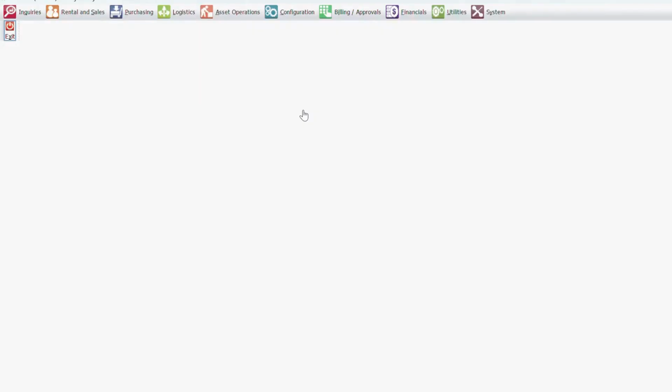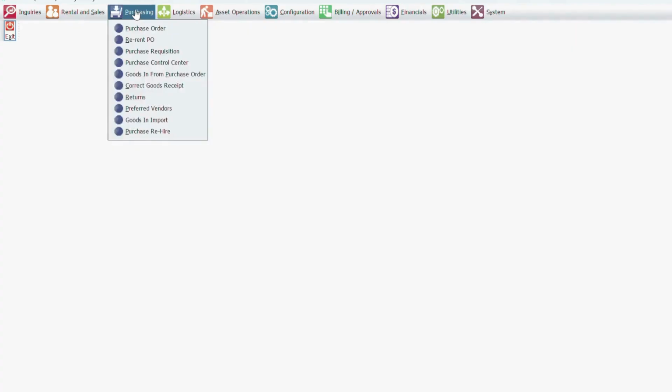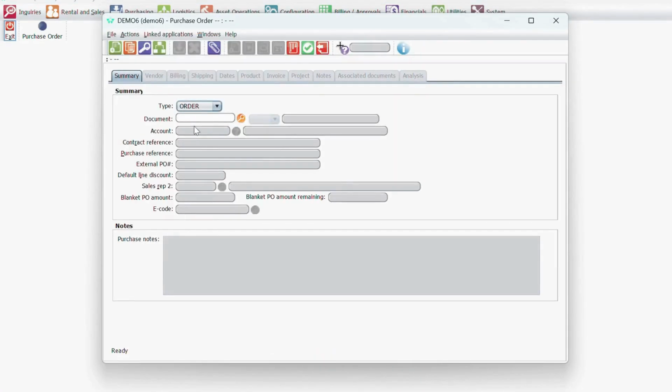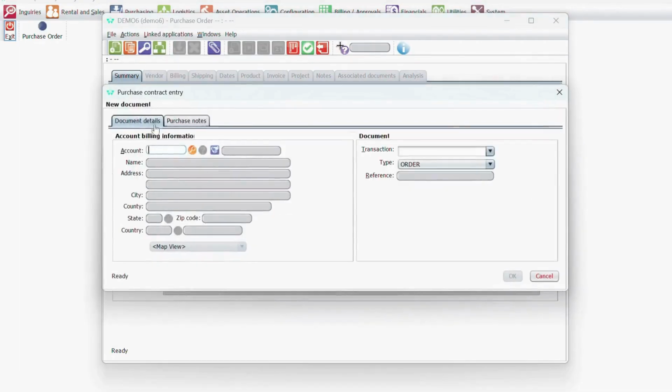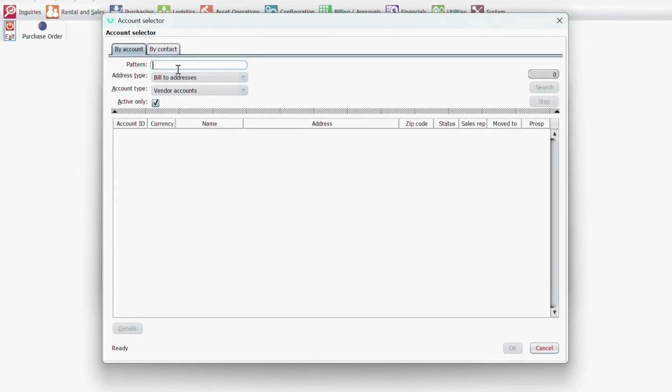Wanted to do a quick video on how to add new equipment into the system. First thing you're going to go to is the purchasing menu. You click on purchasing, click on purchase order. From here, you're going to add a new item. Going to search for the account you're going to use.